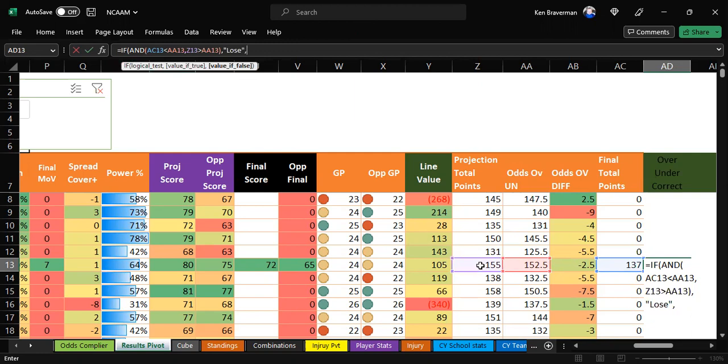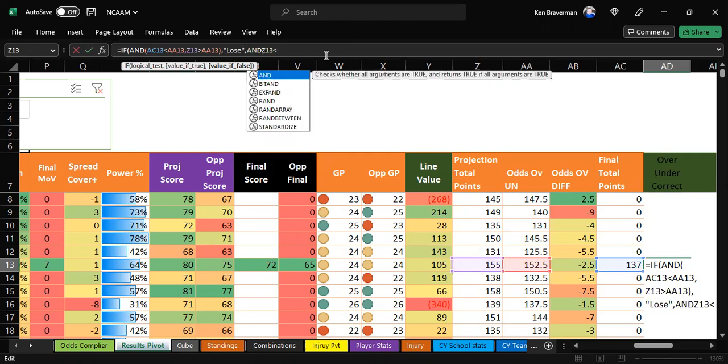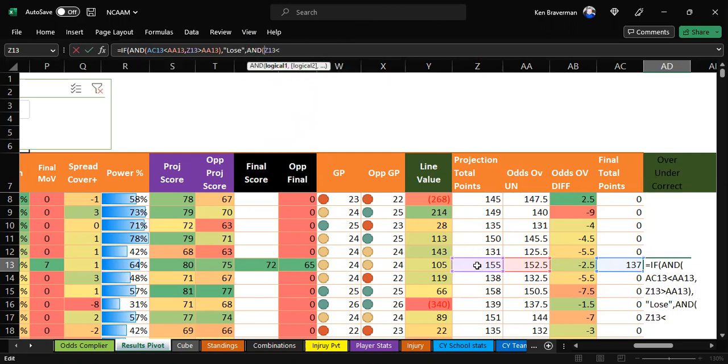Well, if our number had been lower, so we get another and we're going to start. If our number was lower, the other situation, if this number was lower than this number, okay, and the same thing occurred, meaning the actual total points were less than the published over under, in that case, it would have been a win because we would have predicted under and the game would have gone under. It didn't happen that way. That would be a win. All right. I'm telling you, there's going to be 4 of these, I think.